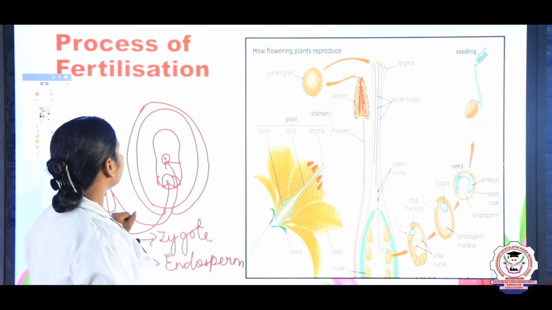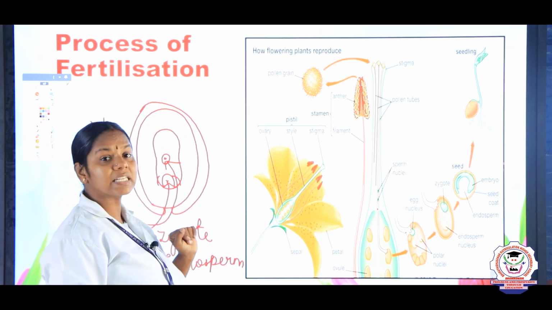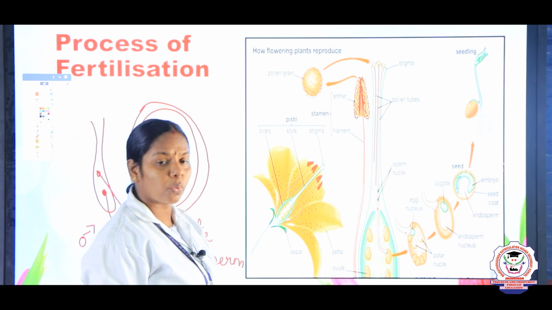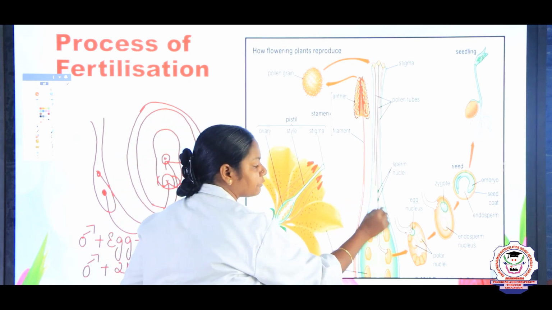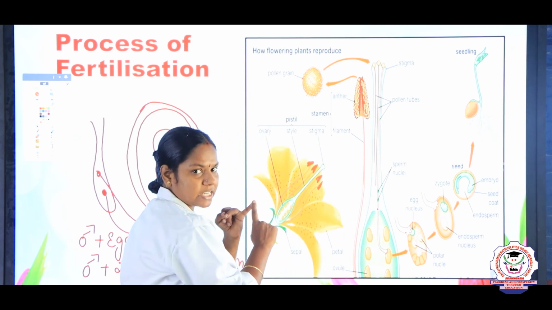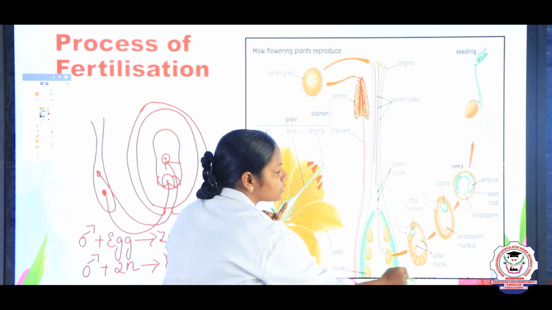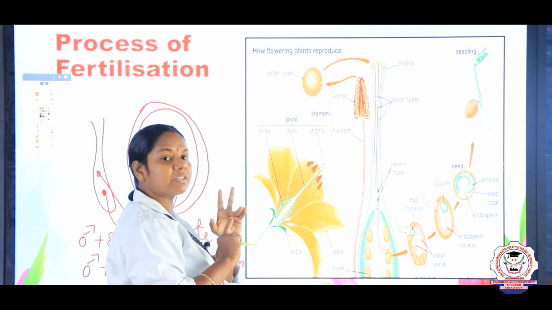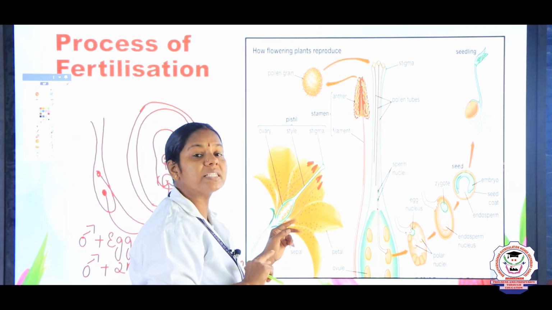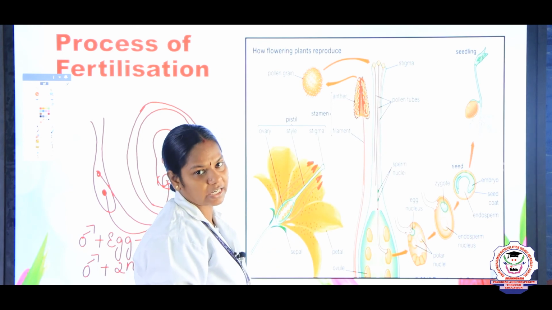So here we say the fertilization is double fertilization. Why do we say it as double? Because one male gamete fuses with the egg, one fertilization, and another male gamete fuses with the secondary nucleus. So two times the fertilization takes place, hence we say it is double fertilization.